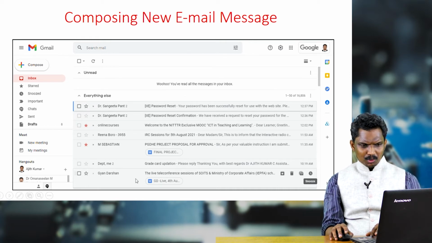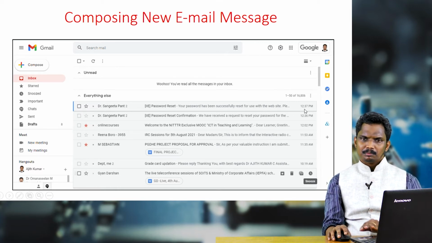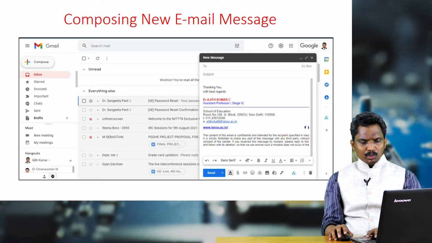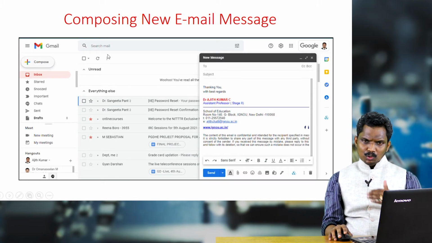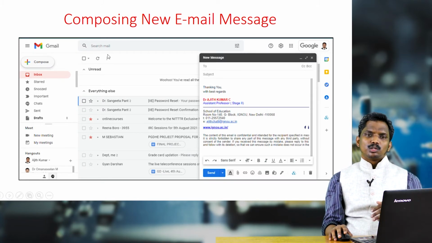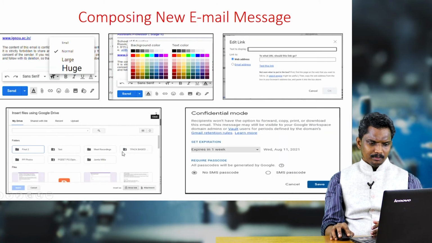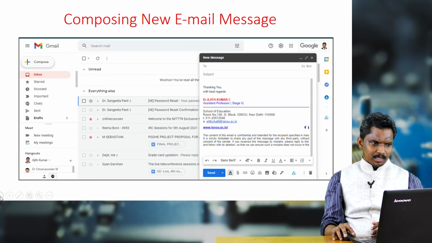This is how it is going to look when you open the email: the messages that you have received, the time that you have received, everything will be showing in this window. Now, as I was saying, if you want to create a new message, you have to click on this compose plus button. When you click on this compose, a new window appears here.